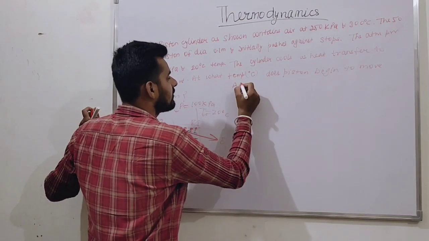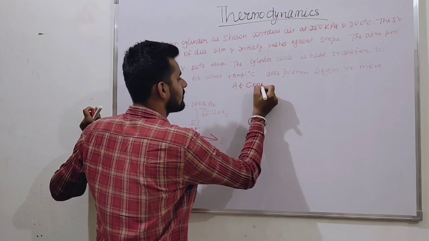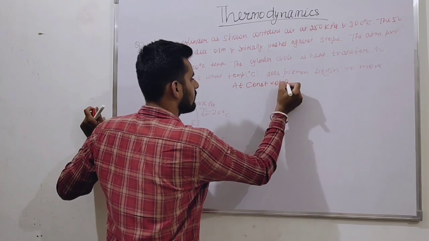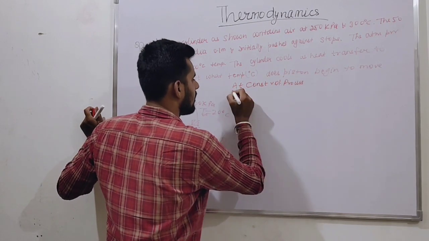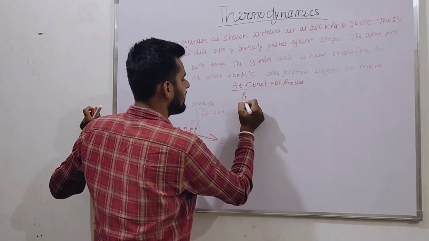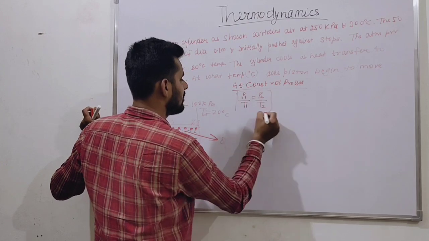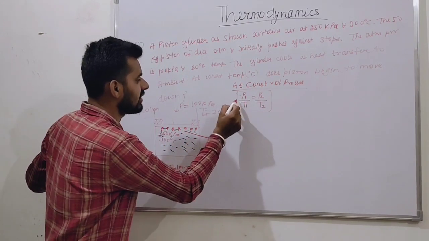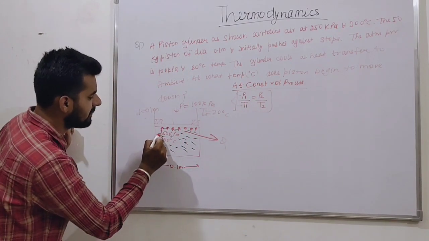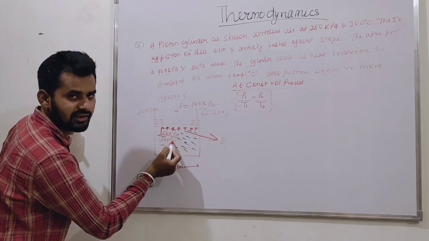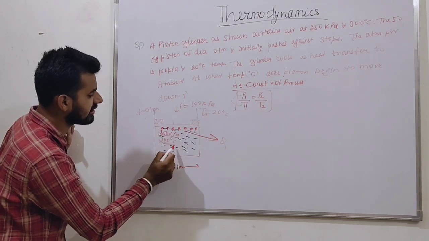You know, at constant volume process, P1 by T1 is equal to P2 by T2. This is the formula. P1 and T1 are the initial conditions. Initially P1 is 250 kilopascal, and the temperature is 300 degrees Celsius.